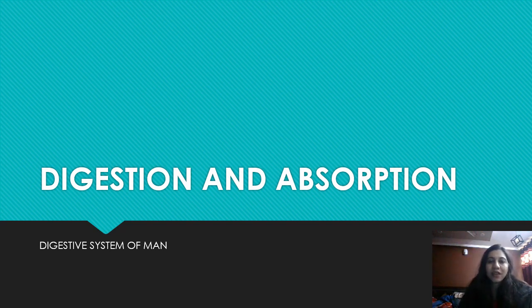In today's session, we are going to study digestion and absorption. And in the coming slides, we are going to study the digestive system of human beings. As you know, human beings have a complex digestive system, and it is also known as the alimentary canal. Digestion means when we take in food, it breaks down into simple substances and then our body absorbs it. That complete process is covered in this chapter, digestion and absorption.